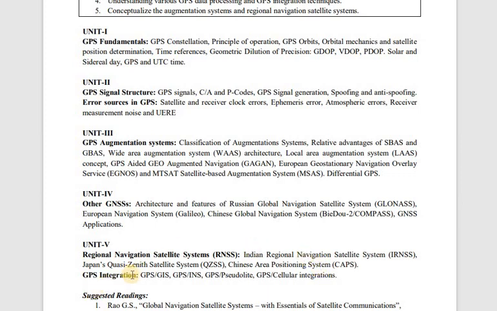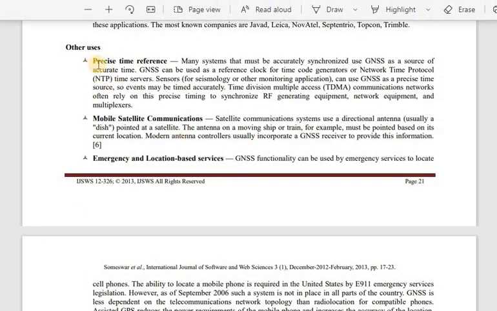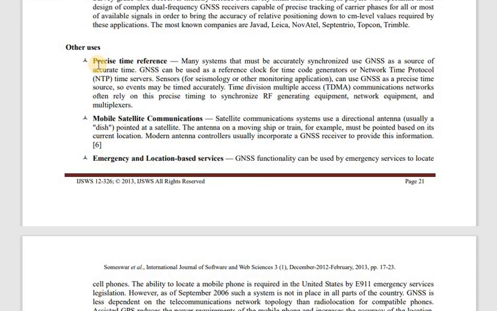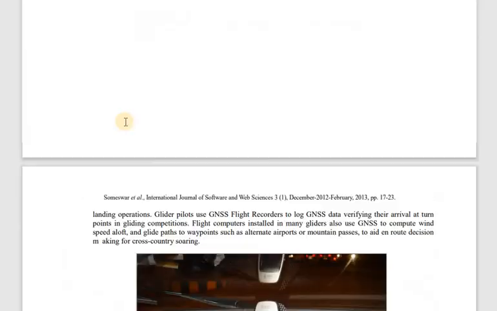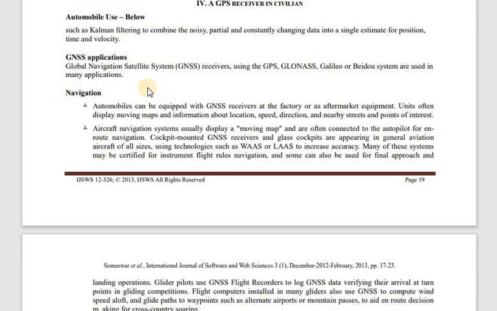So before we move on to the 5th chapter, once we have a look on the applications that you are going to see in your navigation system, the last topic of your 4th unit, that is applications of your global navigation satellite system. So I have listed some of the uses. Okay, so it was one of the journals where I got this paper from, which is all about the applications of your global navigation satellite system. So I'll be sharing this paper also with you, this journal, so that you can get an idea like where you are going to use. We have some history also in this one, where actually it was started and all, and why we have used this one. Okay, so I'll be sharing all this with you people.